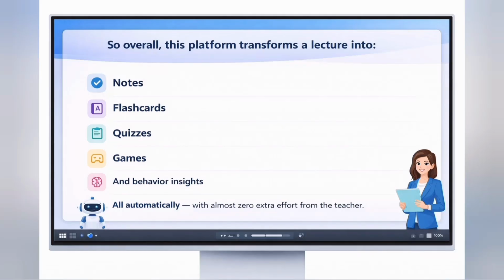So overall, this platform transforms a lecture into notes, flashcards, quizzes, games, and behavior insights, all automatically, with almost 0 extra effort from the teacher.